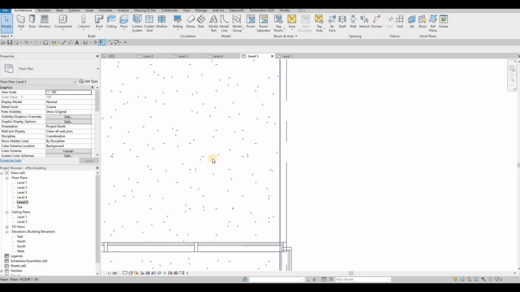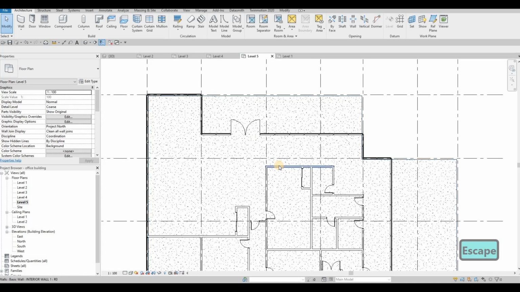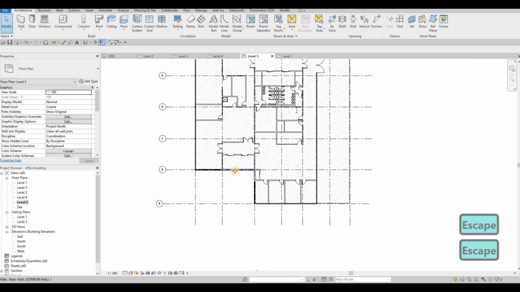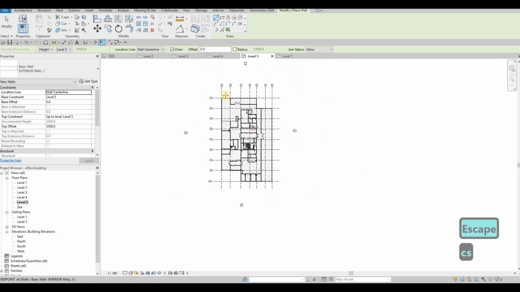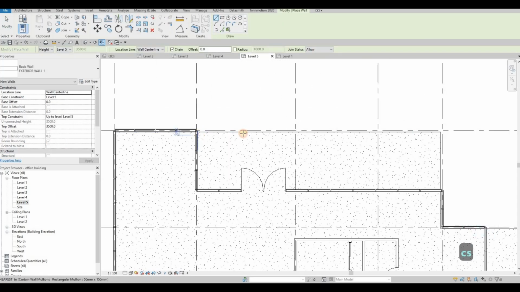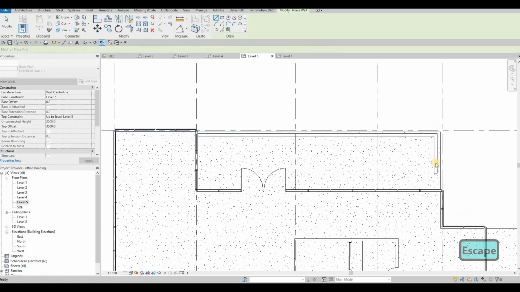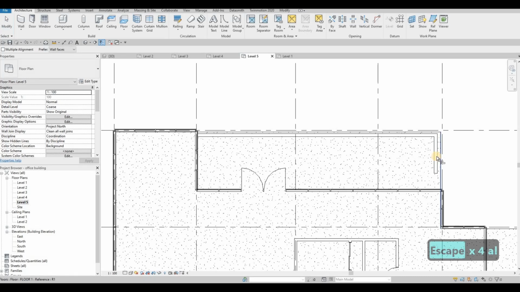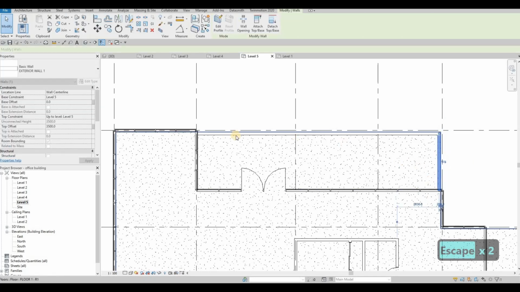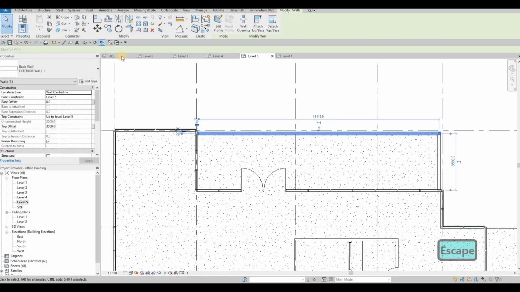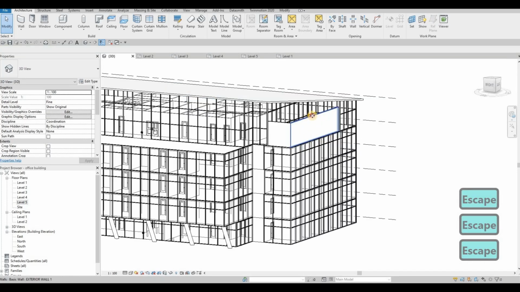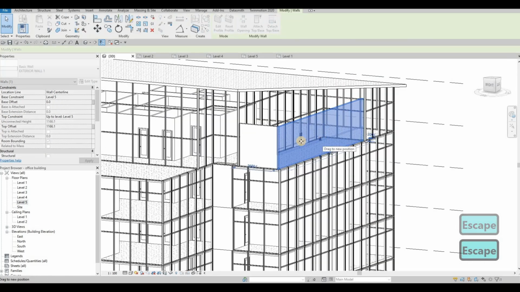So let's go to level 5, and then we're going to add an exterior wall instead. I believe this one is exterior wall, and we're going to add walls on this part. And then we could maximize the space, AL right there, and then AL on this side. So I know this is weird, why are you adding a wall there? Just because of the look.